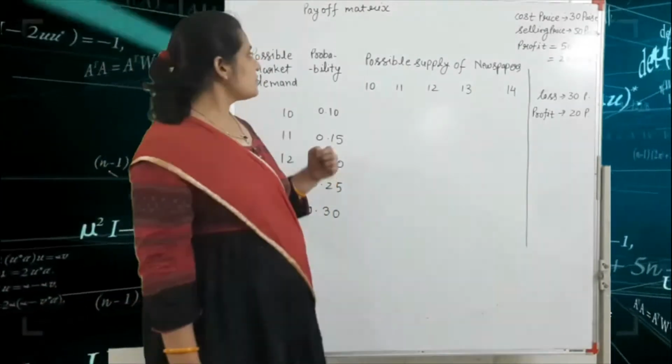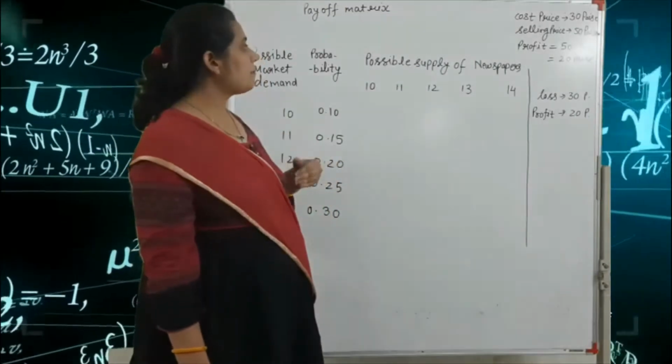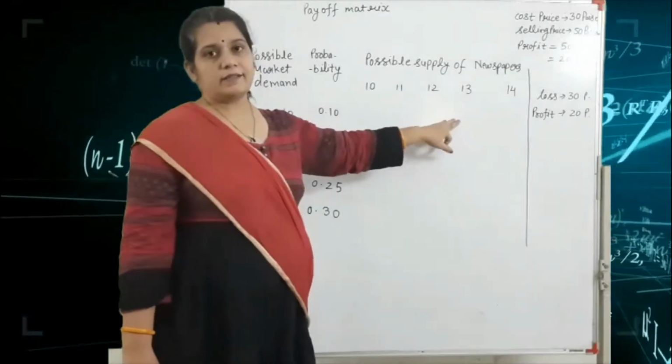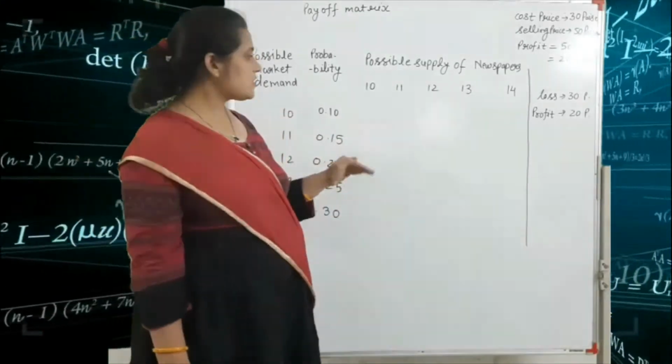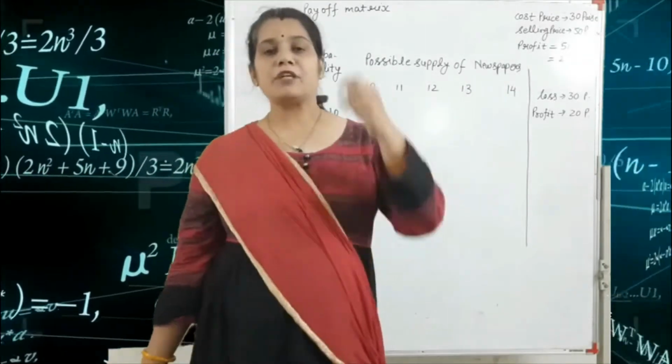Next is the possible supply of newspaper: 10, 11, 12, 13 and 14. First we make the payoff matrix according to the profit.